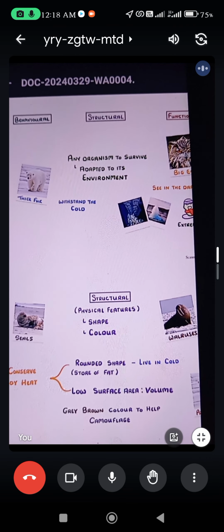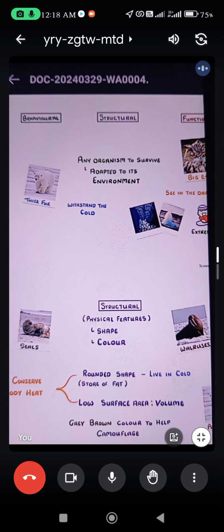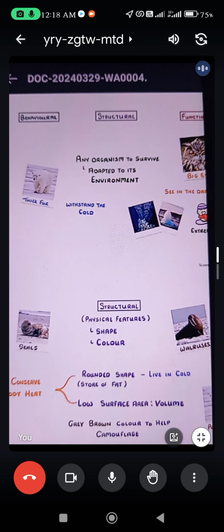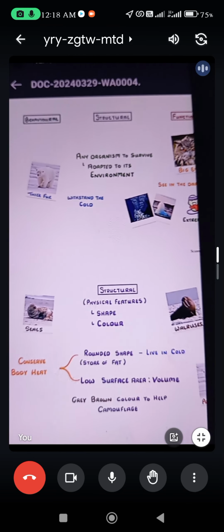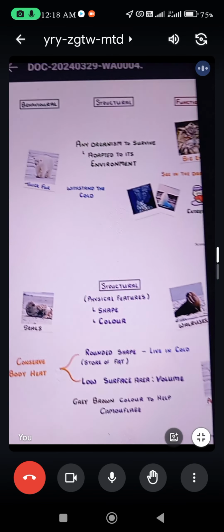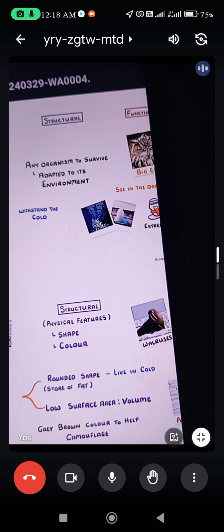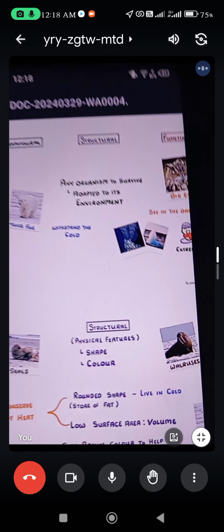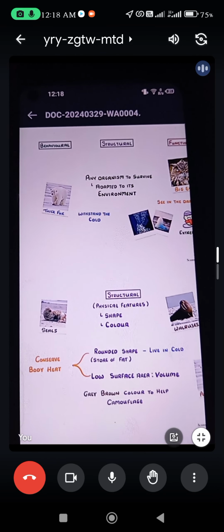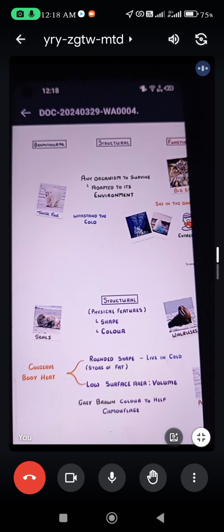Biology. Today our topic is adaptation. I gave you an example of adaptation. What things come in adaptation? What is the process of adaptation in biology? These are physical features which organisms and species need in order to survive in their environment, for the continuous reproduction of their species in nature.